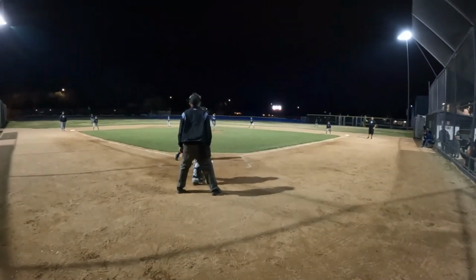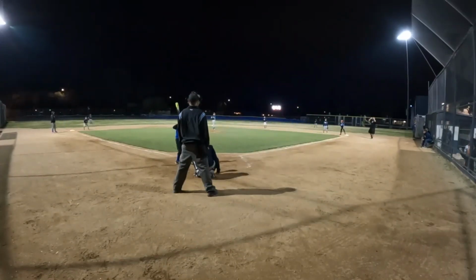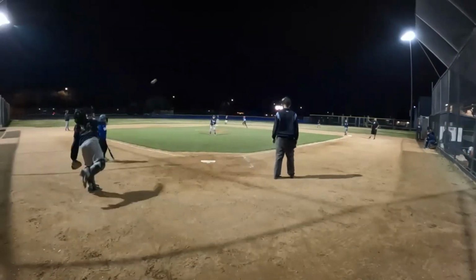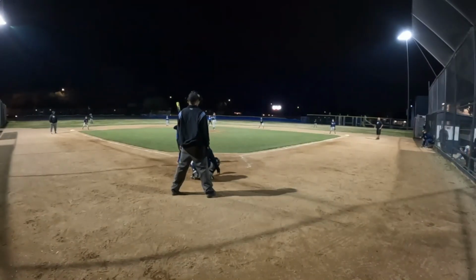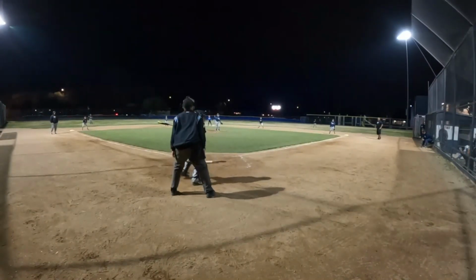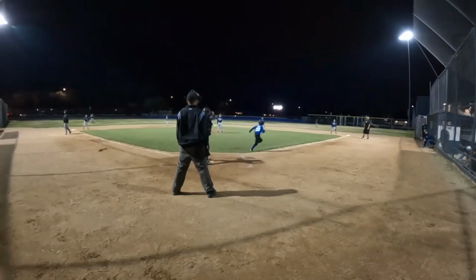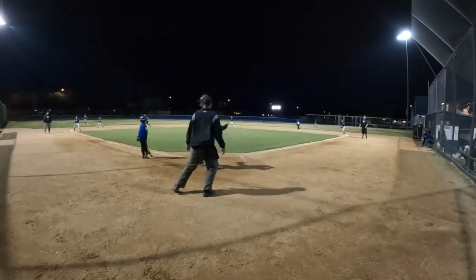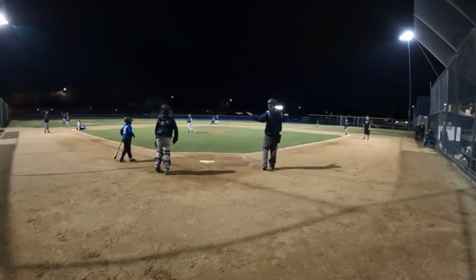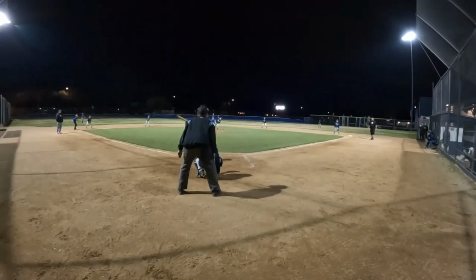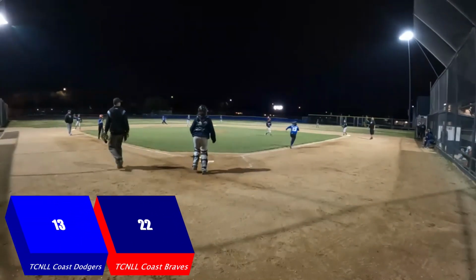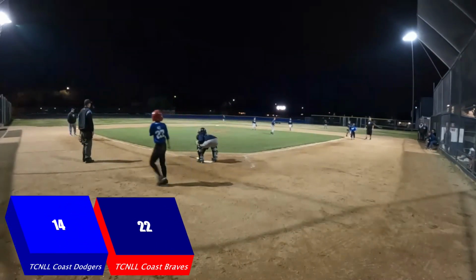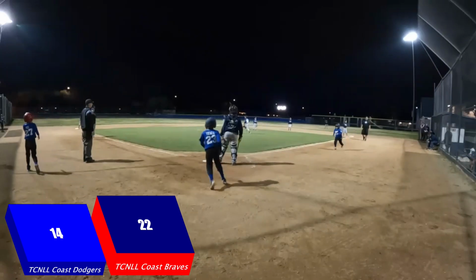Now pitching is Kayden. First batter he sees, he walks him. Next one is high to Abraham and gets by Nico. Nico throws down to second, not in time. Here's the pitch. That's ball four. Nico's catching now. Here's the pitch to Kayden. And that's outside. Throw down to third, not in time. Late tag. Batter's Oliver. Kayden's pitch is grounded back to Kayden and he gets the out at first. Run does score, 14-22, and another run comes in to score.